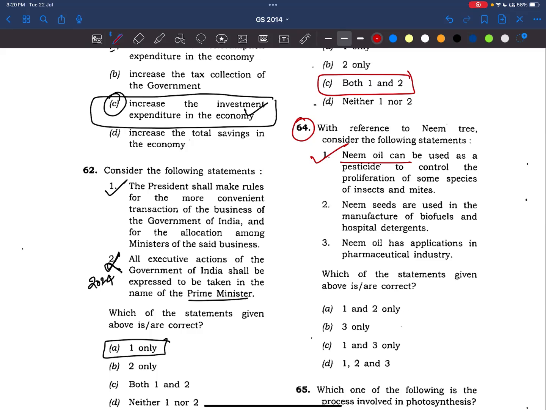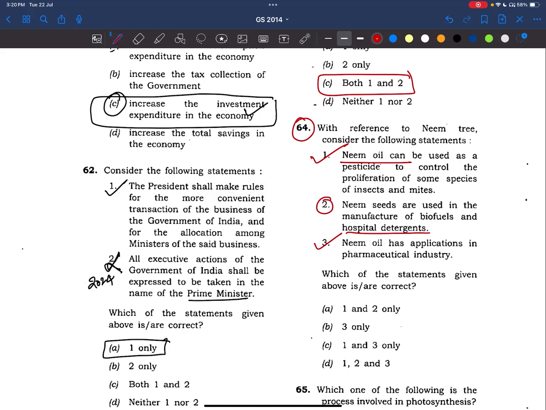So this statement is correct. Now coming to the third statement, neem oil has application in pharmaceutical industry. Yes, my grandmother used to give us neem and haldi. She used to make a paste of it, and she used to give it in the form of tablets when we were getting cold or cough. Definitely, neem oil has a great significance in the medical and pharmaceutical industry. Now, see, coming to the second statement, neem seeds are used in manufacture of biofuels and hospital detergents. See here, hospital detergents.